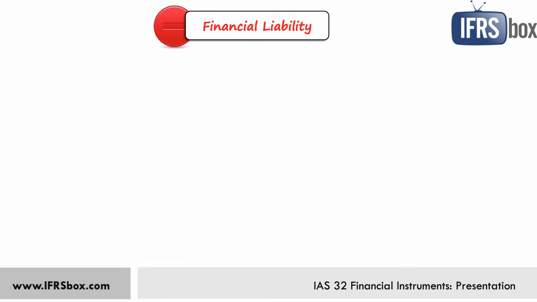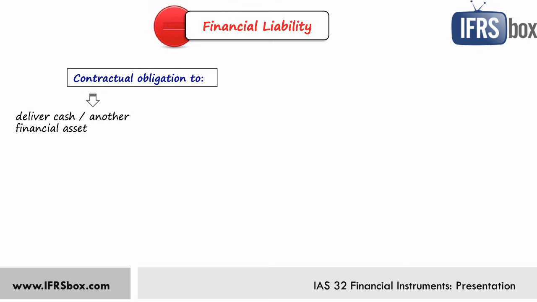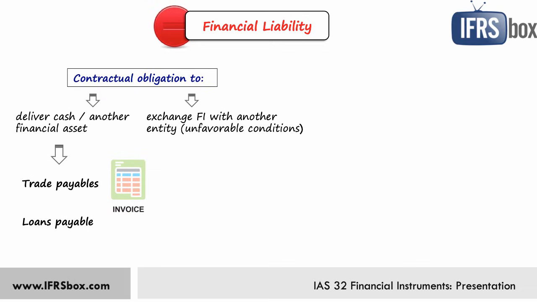A financial liability is a contractual obligation to deliver cash or another financial asset to another entity, and examples of such financial liabilities are trade payables or loans payable or similar instruments. A financial liability is also a contractual obligation to exchange financial instruments with another entity under conditions that are potentially unfavorable.